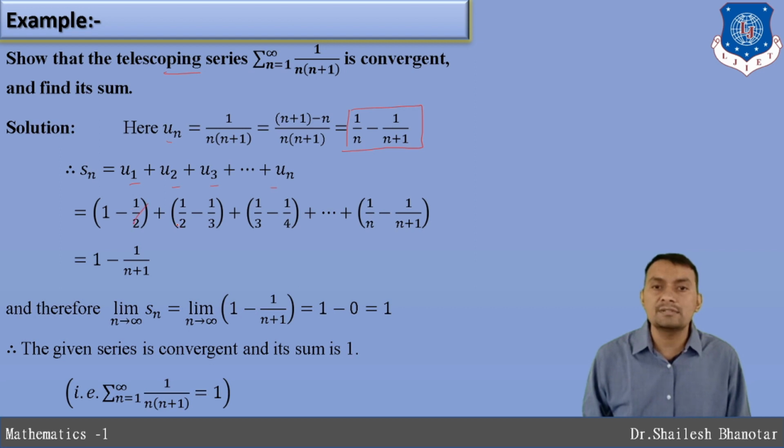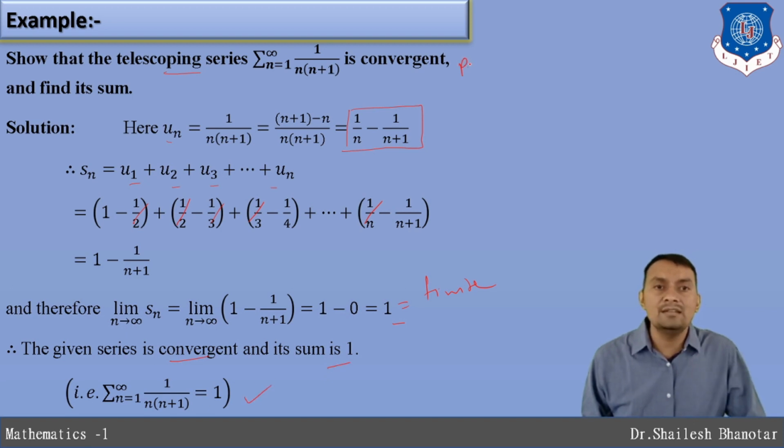Whenever you see this, the second and third terms will be eliminated, the fourth and fifth terms will be eliminated, and so on, until you have eliminated up to the second last term. So what you will have is 1 minus 1 divided by n plus 1. But when you take the limit as n tends to infinity, 1 divided by infinity is zero, so we get only 1. Therefore the series is convergent, because this is a finite quantity, and its infinite sum is nothing but 1.